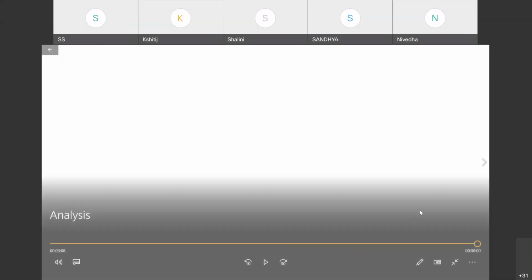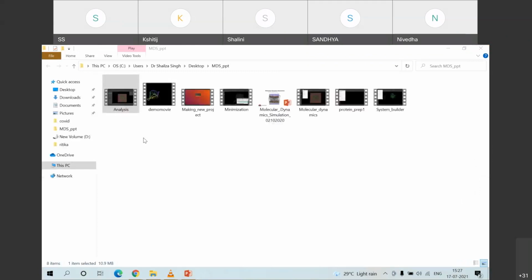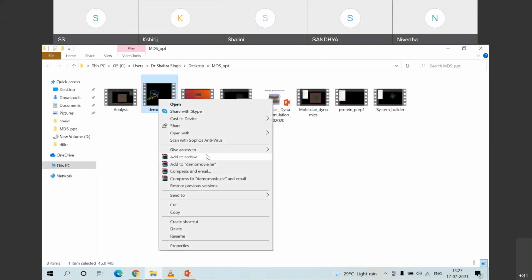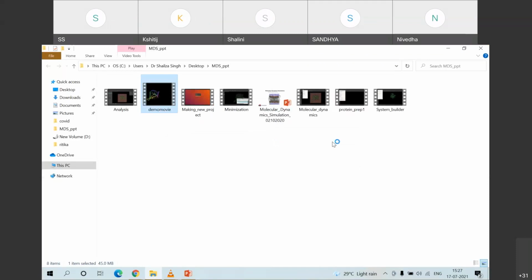Okay class, so once we do this, we can also always create a movie file. I will have to open this and we'll see. So this actually will represent the conformational state of the biomolecule which is there in your system.